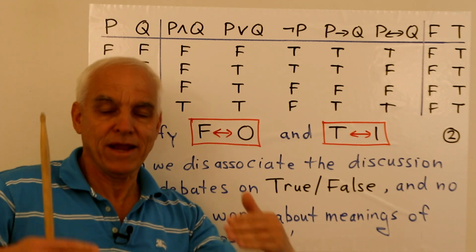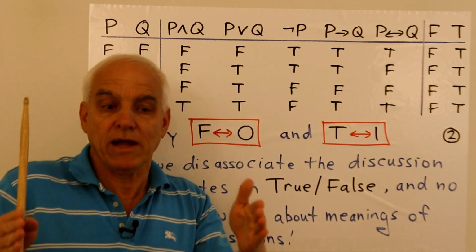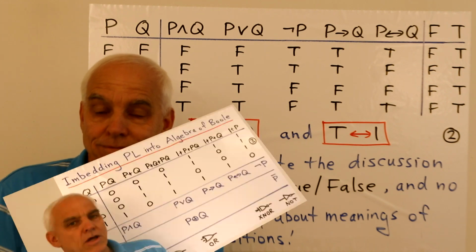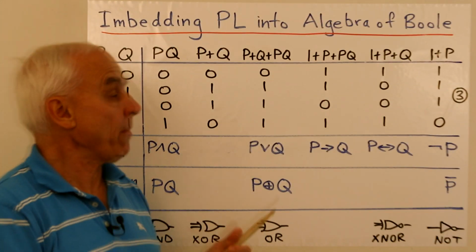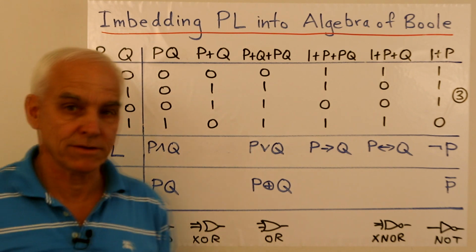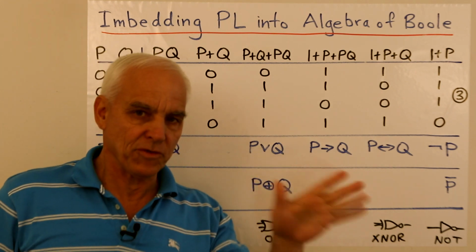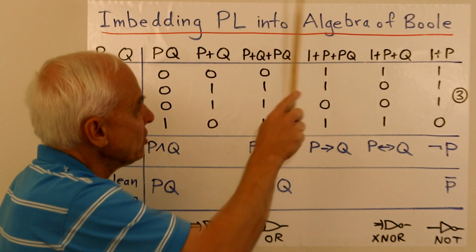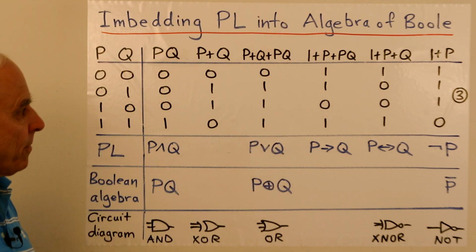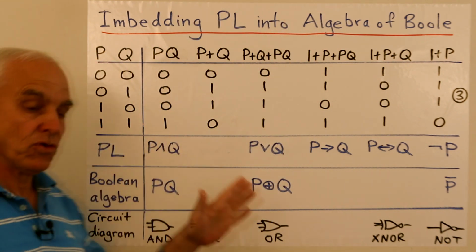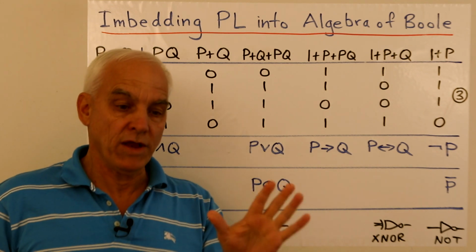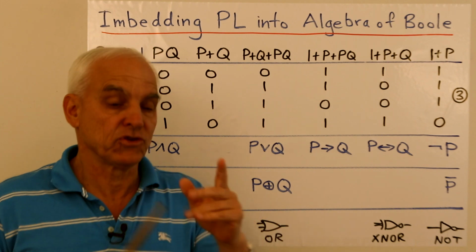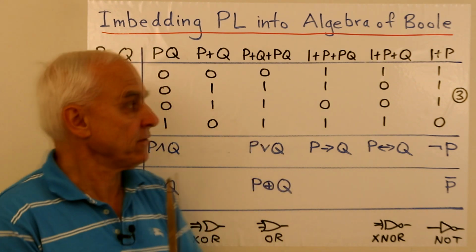So now we're in the situation which the algebra of Boole exactly models for us. So now we're going to embed propositional logic, which I'll abbreviate with PL, not to be confused with the programming language of that name. We're going to embed this into the algebra of Boole. And so now, instead of having trues and falses, we have zeros and ones. But whenever you see a zero, you can think false, and a 1 you can think true if you want to, but you don't have to.